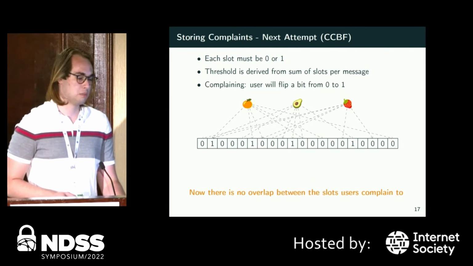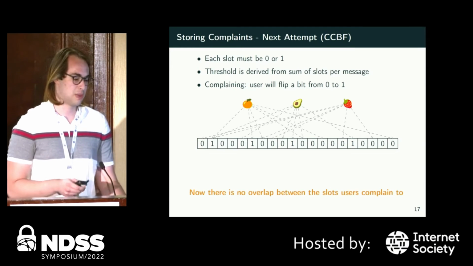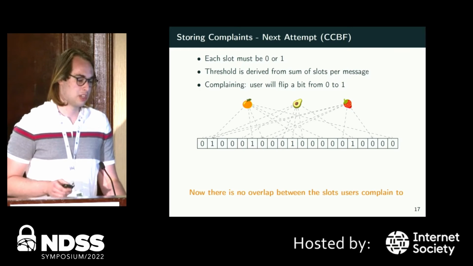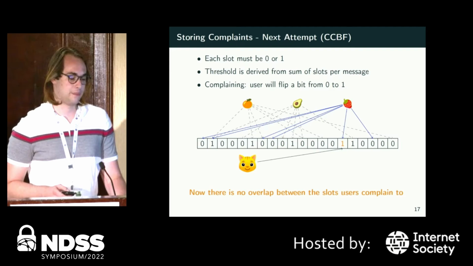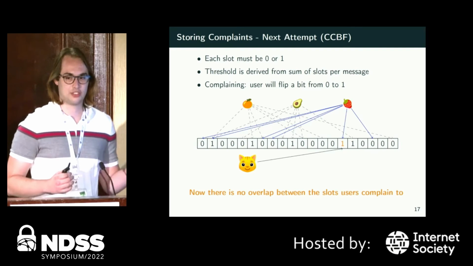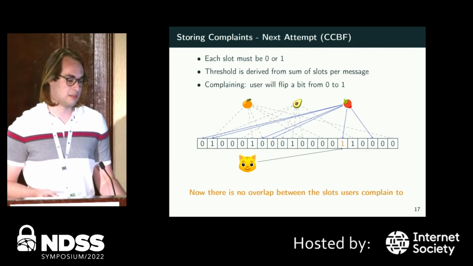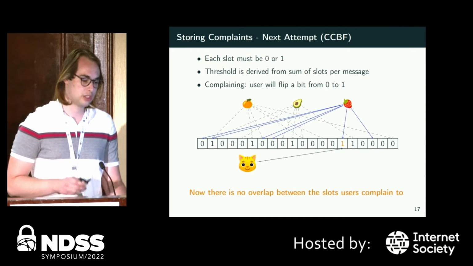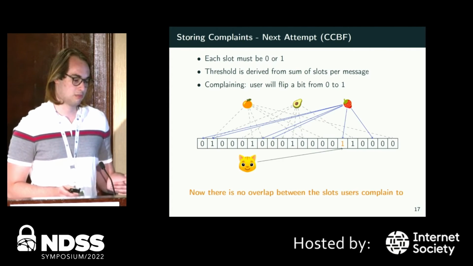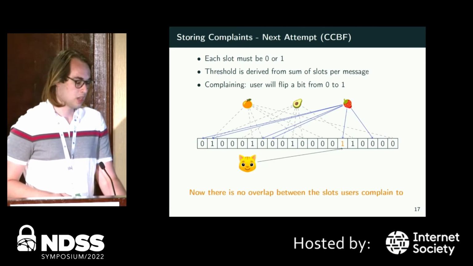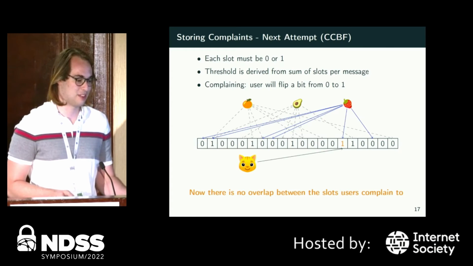Instead of having multiple slots per message, all being incremented, for each message you still get a set of slots, but each slot can only be 1 bit. So if I report a message, and then someone else reports a message, we're flipping different slots, and so that access pattern is hidden. You can't tell between two users if they're reporting on the same message. As far as the threshold goes, you derive that from the sum of slots per message. As far as complaining goes, like I was saying, you just flip a bit. Now there's no overlap, and so there's no revelation about who's complaining about the same messages.